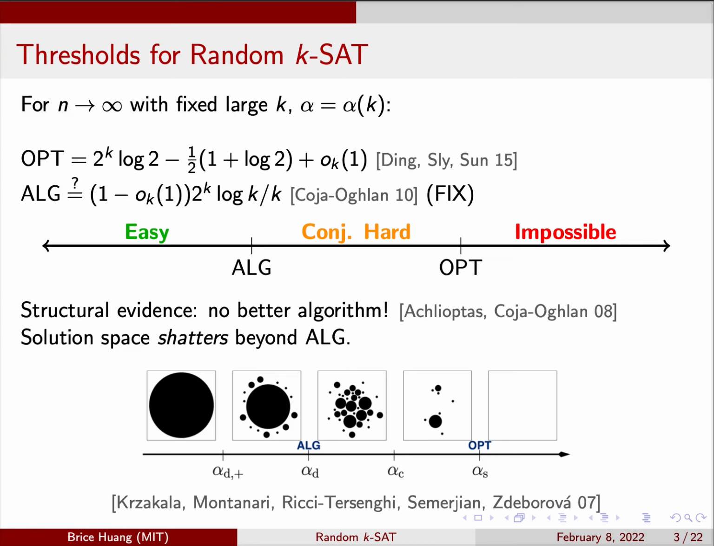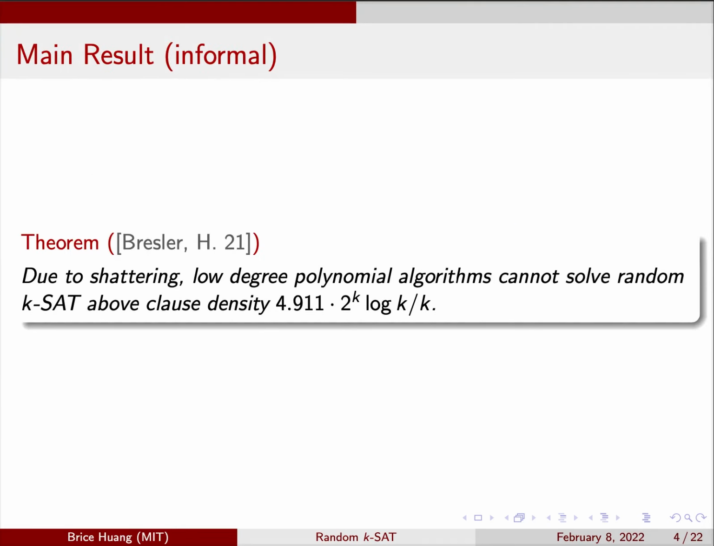This is because around clause density 2^k log k over k, the solution space exhibits a dramatic shattering phase transition, changing from one big cluster to exponentially many small clusters. In the clustered regime, local search heuristics become powerless, and this is some evidence that algorithms should fail. We confirm this heuristic picture to a large extent. We show that due to shattering, the class of low-degree polynomial algorithms can't solve random KSAT at a constant factor, about 4.9, above 2^k log k over k.